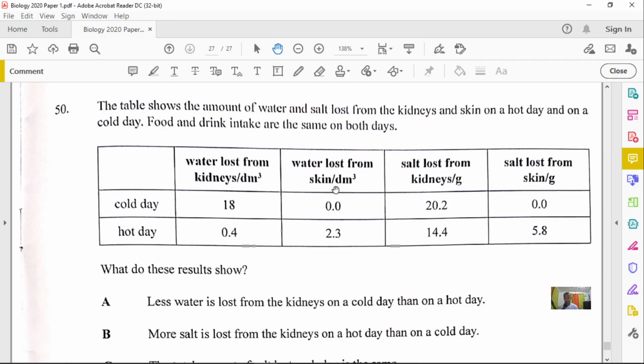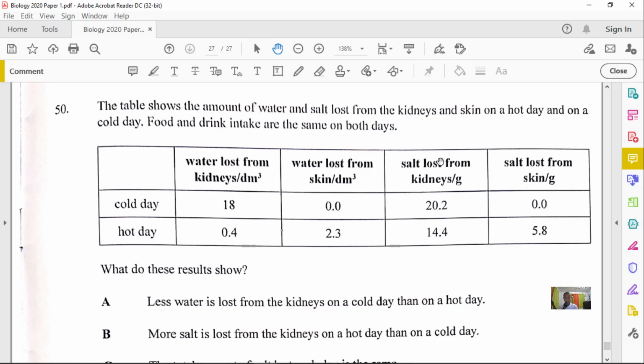Now, water loss from the skin. On cold days, you do no sweating. On hot days, you sweat, so you have more water loss from the skin on hot days versus cold days. Now, salt loss from the kidneys. Cold days, we have 20.2, all right? And salt loss from the skin on cold days is 0 because you're not sweating, so there's no salt lost. All the salt will be lost through urination.